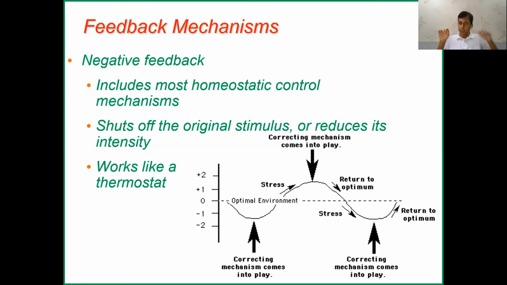Reverse feedback mechanism, okay, and then it will stop. Then again, when the level goes down, it will stimulate the pituitary. The pituitary will secrete TSH to stimulate the thyroid, and the thyroid will secrete thyroxine. So this is called the feedback mechanism, which maintains the hormone level.